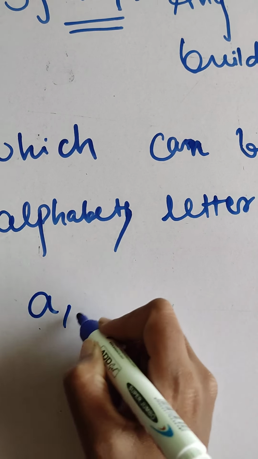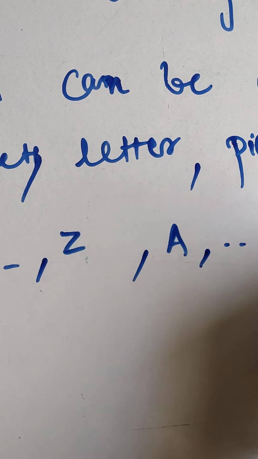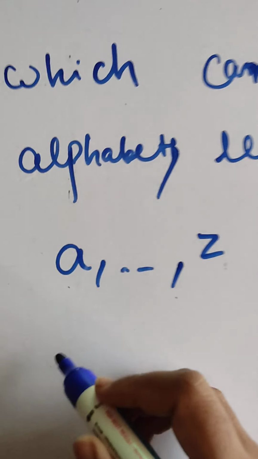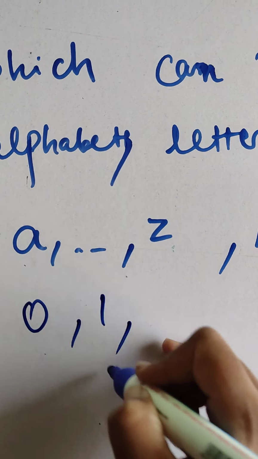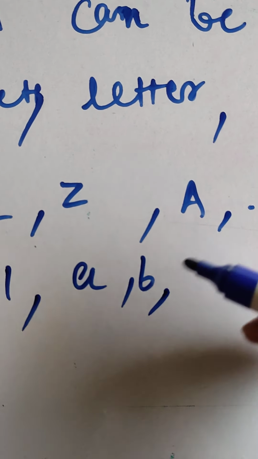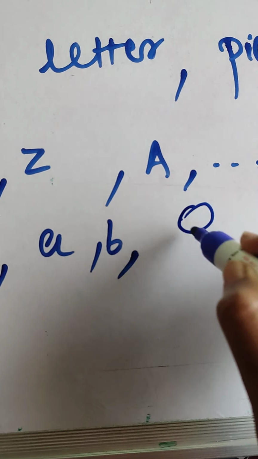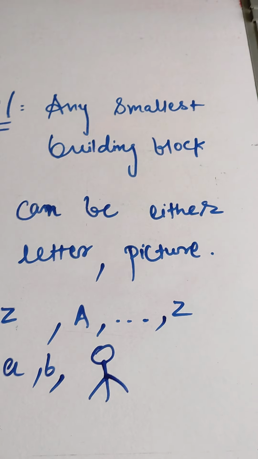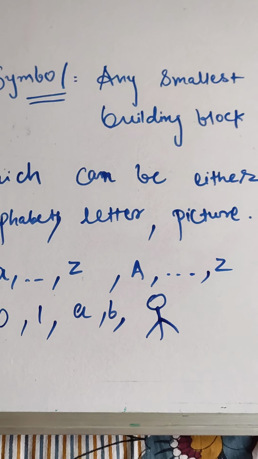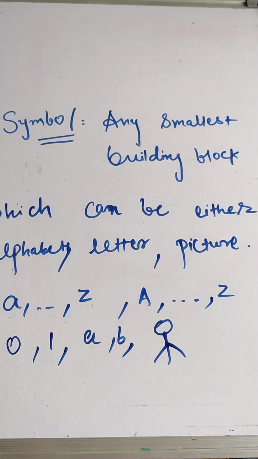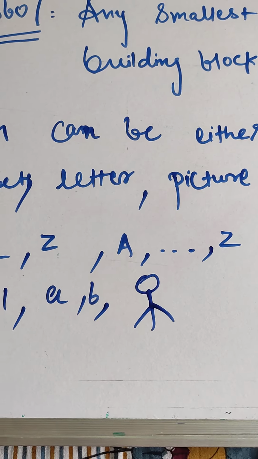Alphabet means small a to z and capital A to Z. A letter can be anything: it can be 0, 1, A, B, C, D. Anything can exist there. So a symbol is any smallest building block which can be either an alphabet, letter, or picture. It can be any alphabet from small a to z, capital A to Z. It can be any digit. It can be any picture as well, so you can take any picture.